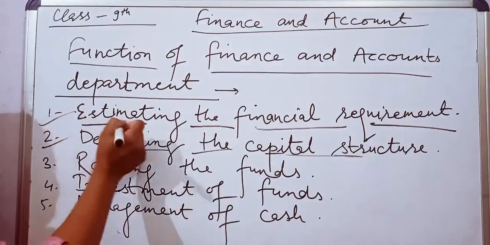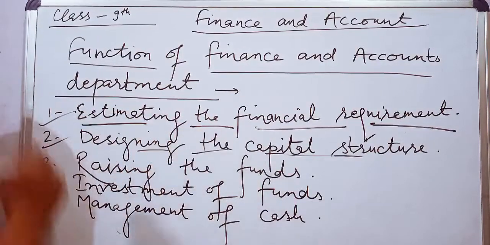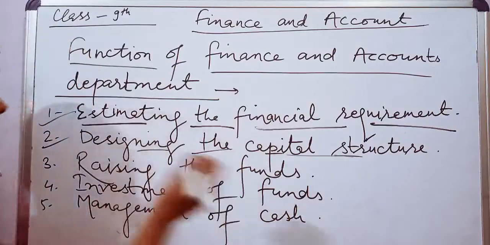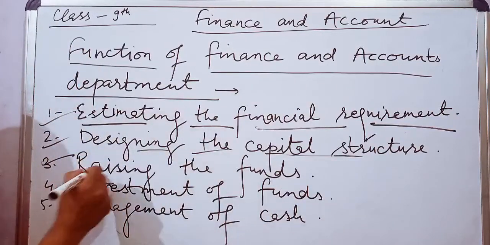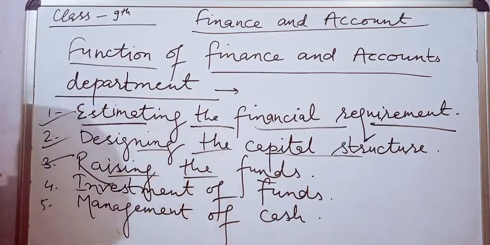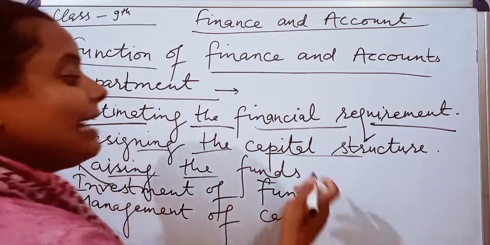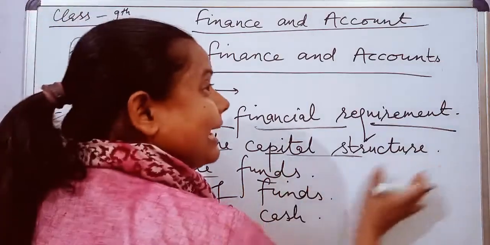Next, first estimating the financial requirement, second designing the capital structure. Now the third and important point, raising the funds. From where can the business raise funds, from where can they collect the funds?